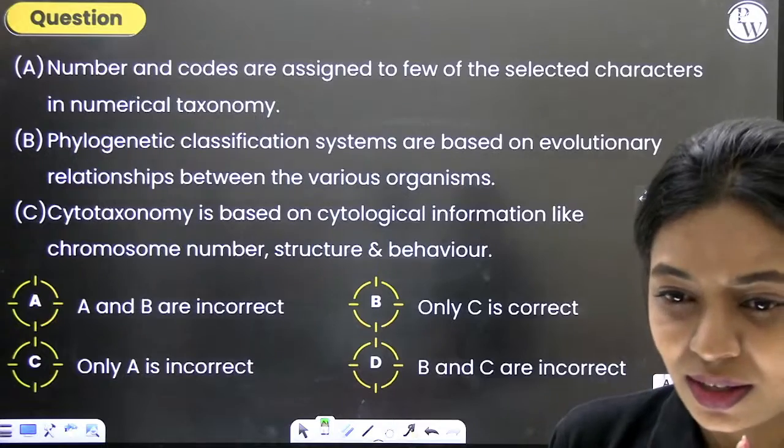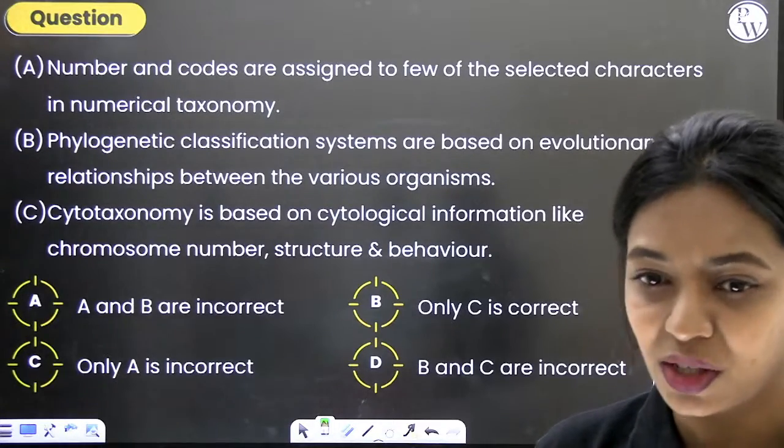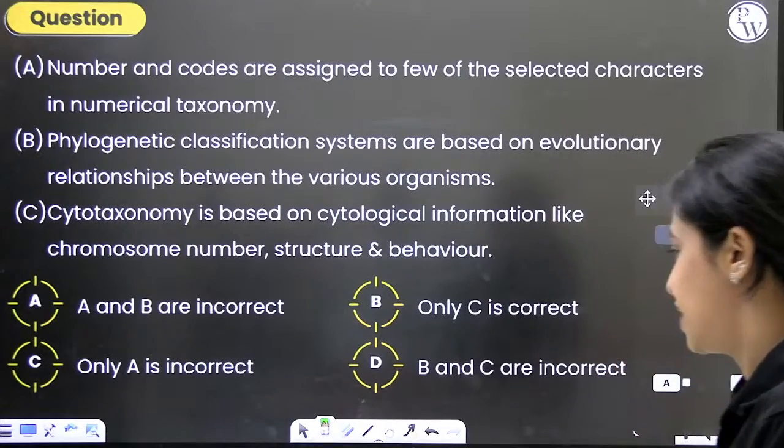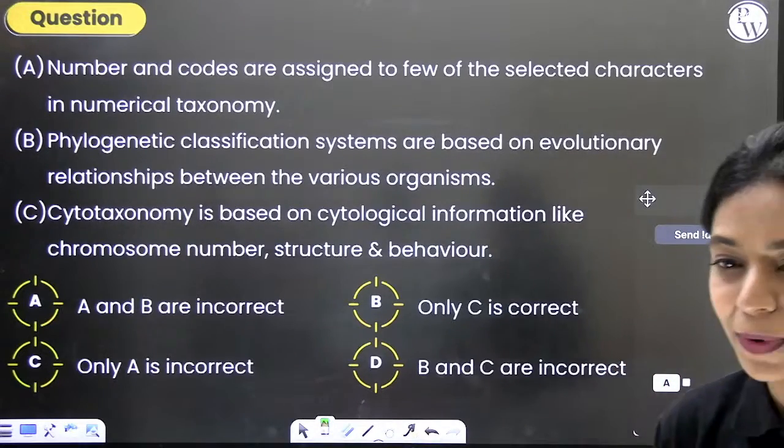Priyanshi has a question, confusion in B and C from the previous question. We'll discuss that. Let's finish this and then we'll discuss. Okay? So, see the questions properly, see the options properly and answer.